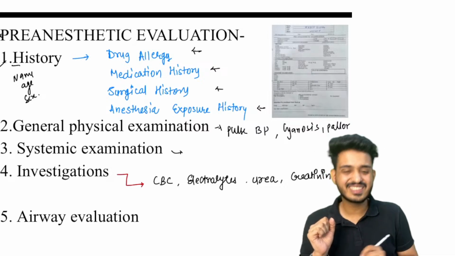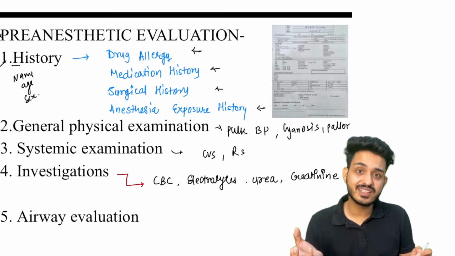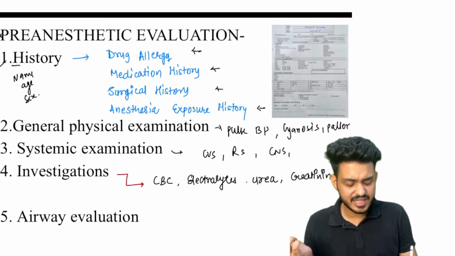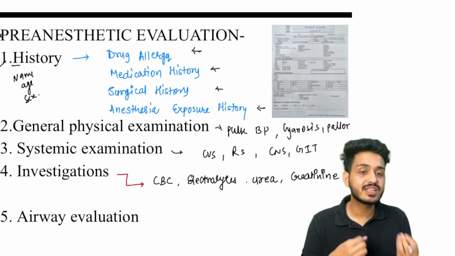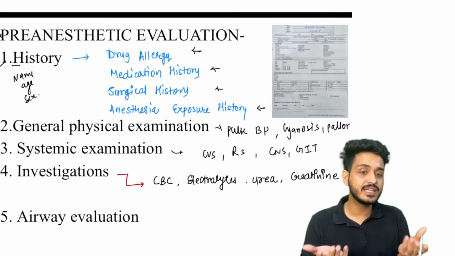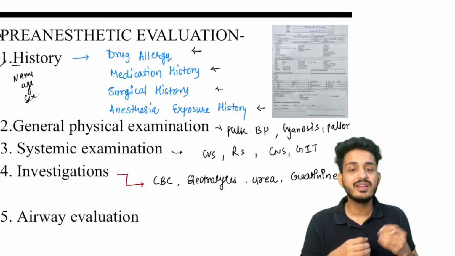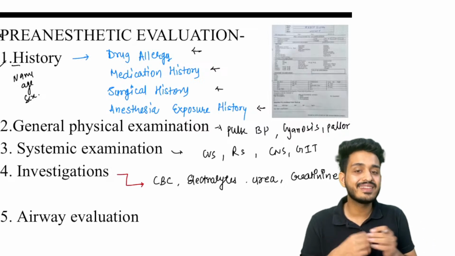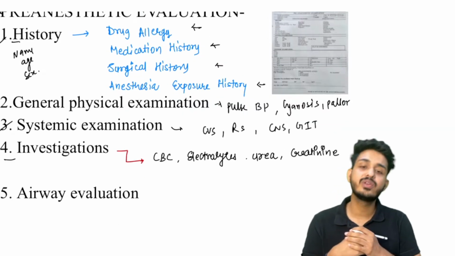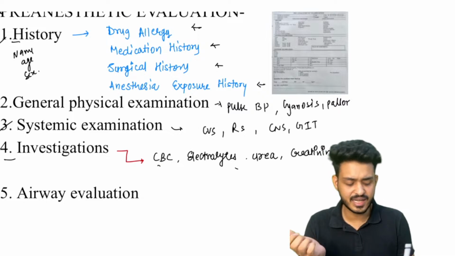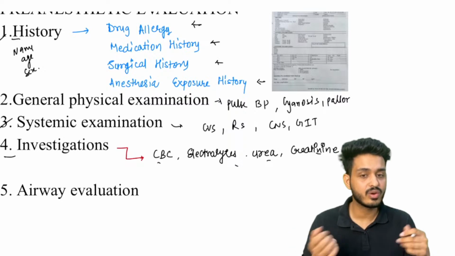We will be doing systemic examinations, like checking the cardiovascular system, respiratory system, CNS, GIT. Why are we checking those systems? To understand whether the patient is able to excrete the drug that I would be giving. For example, if his kidney is not working fine, or his liver is not working, the drug will remain inside his body and cause more damage, right? So I will be checking for systemic examinations, and lastly we will be doing investigations like CBC, electrolytes, and urea and creatinine, which will tell us about the kidney situation.